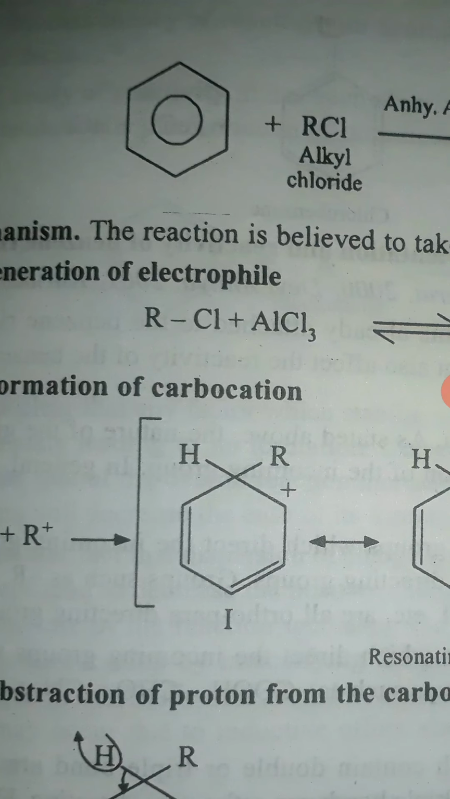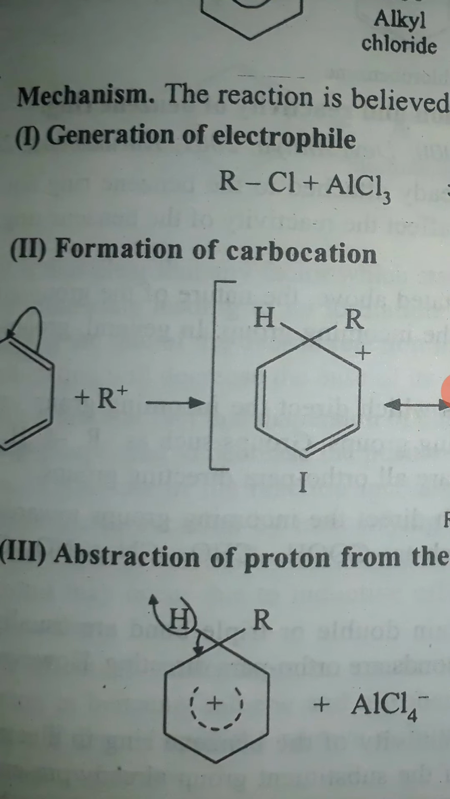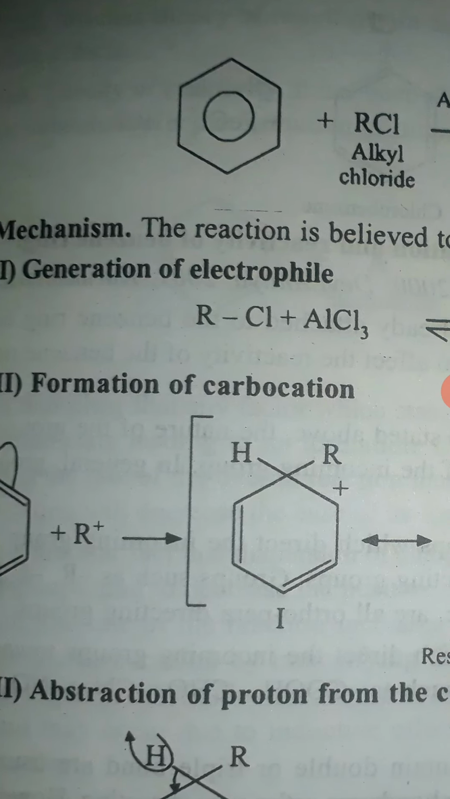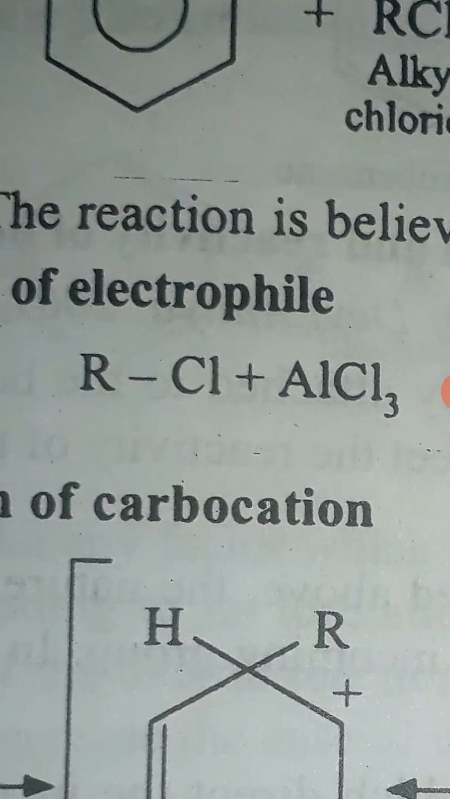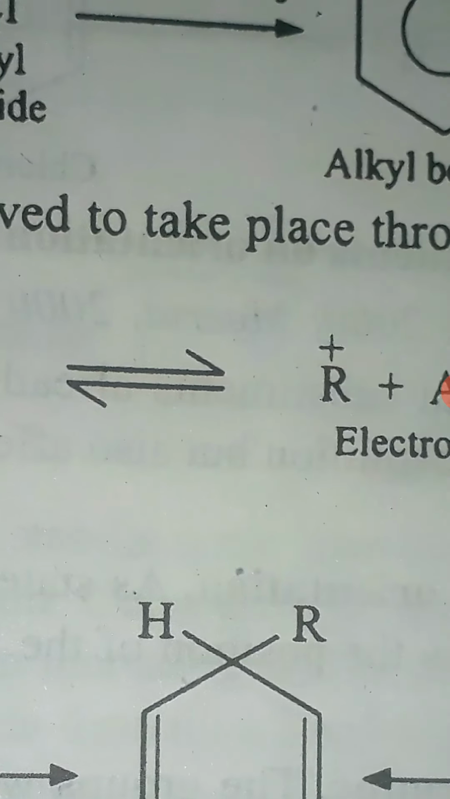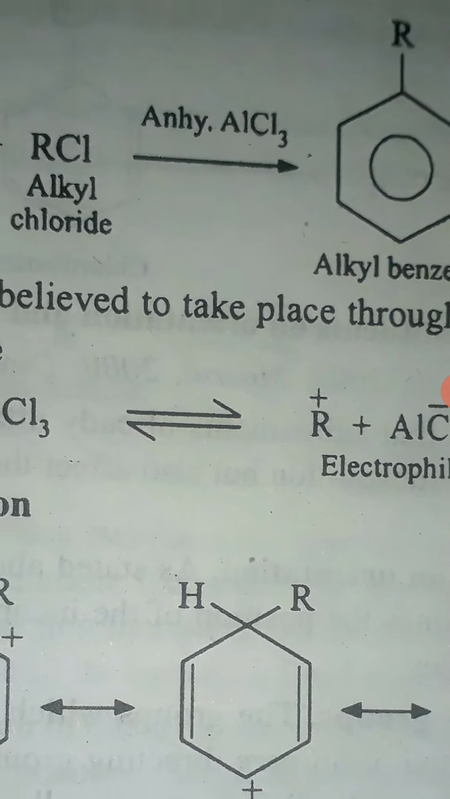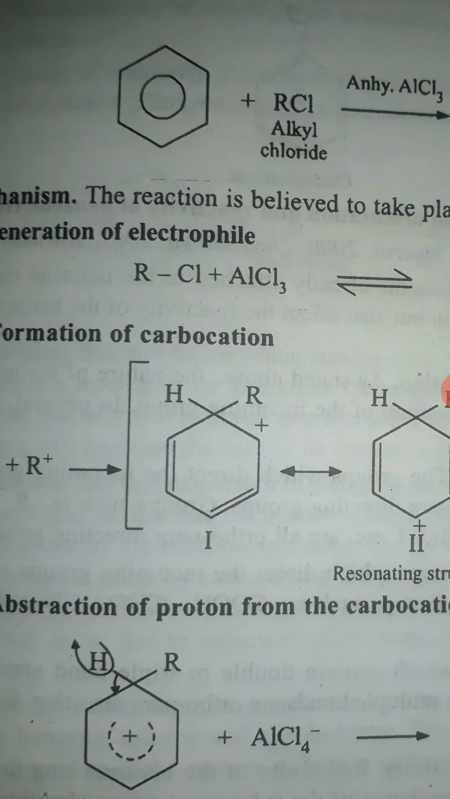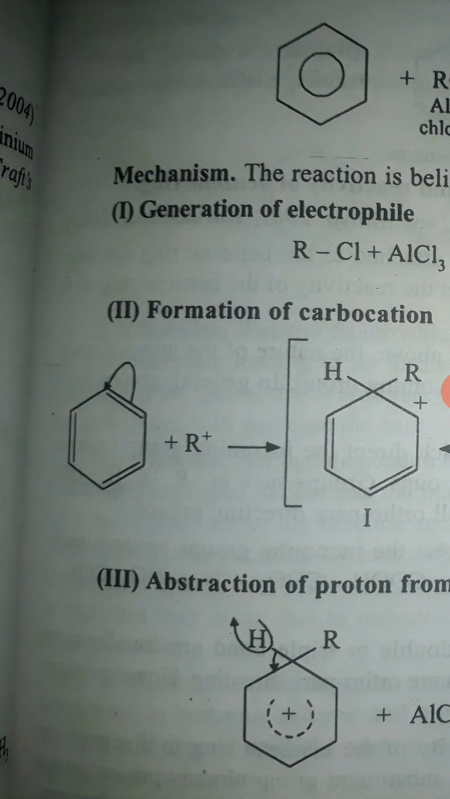And as the chlorine always leaves with its bond pair, it is not sacrificial like the proton that gives out the bond pair. No, it will take the bond pair with itself. As a result, it will produce an electron-deficient R group that will be the electrophile. So here the electrophile is generated.